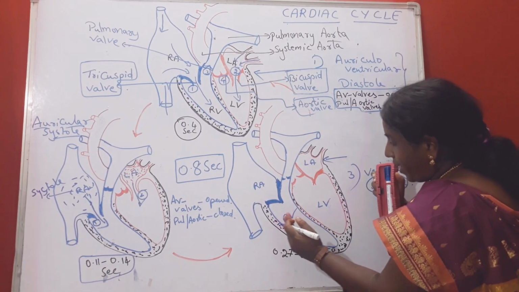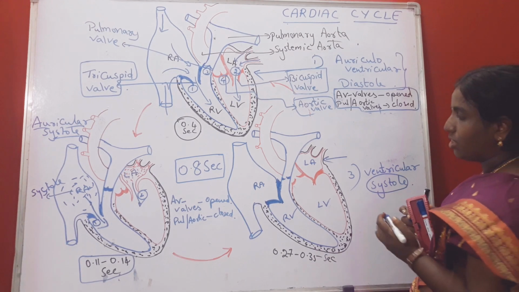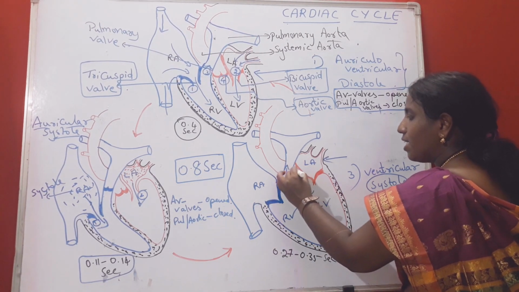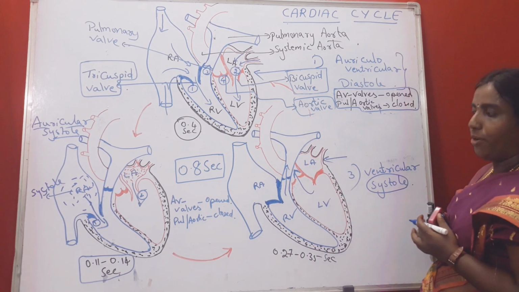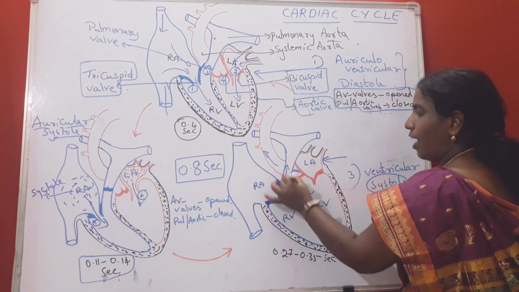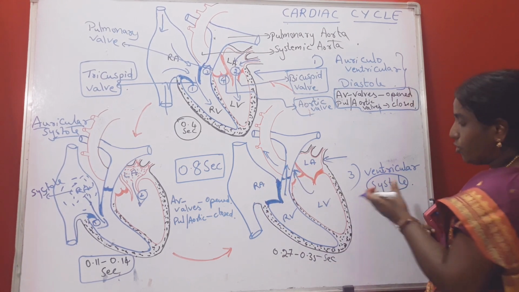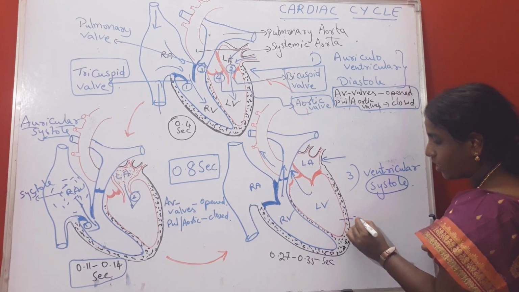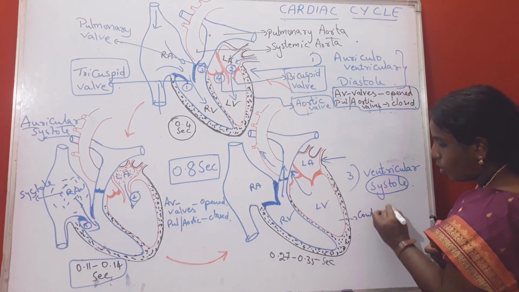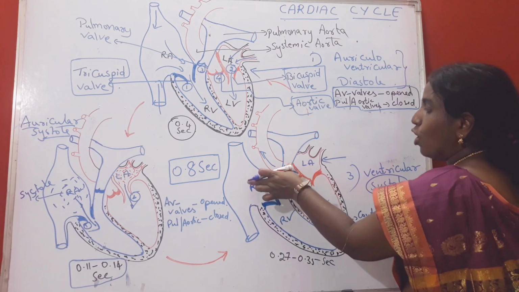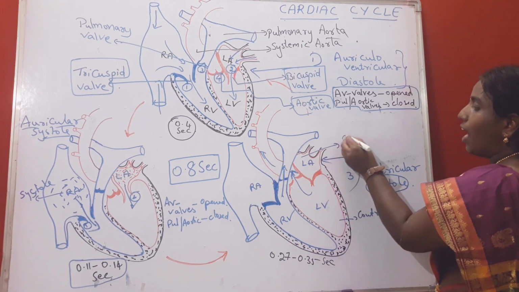As both the ventricles are undergoing contraction, blood is pushed to the next part, that is to the blood vessels. So from here blood goes here and blood is going here. While both the ventricles are undergoing contraction, both the auricles are in